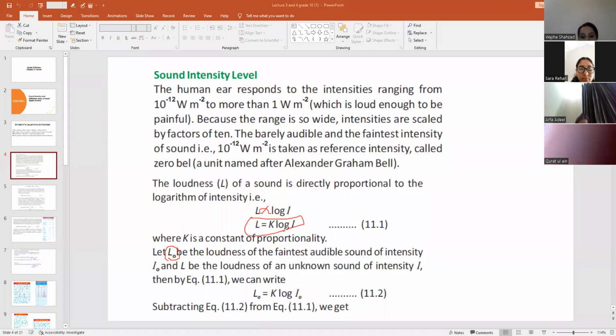So by using equation 11.1, we can make equation 11.2, that is L naught equals K log I naught, right? So what we have to do, we are going to find out the sound intensity level, and sound intensity level is basically the difference between the faintest sound and the unknown sound intensity, right? So that's why we are developing these equations. So girls, is it clear to you? If there's any confusion in this lecture, you can ask me now.